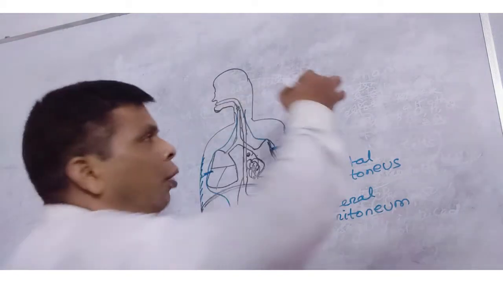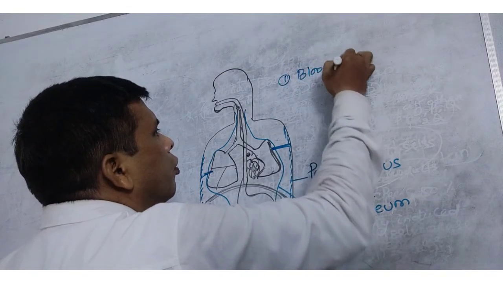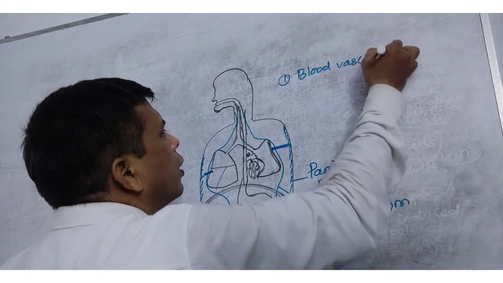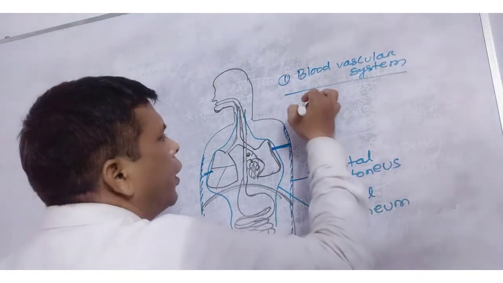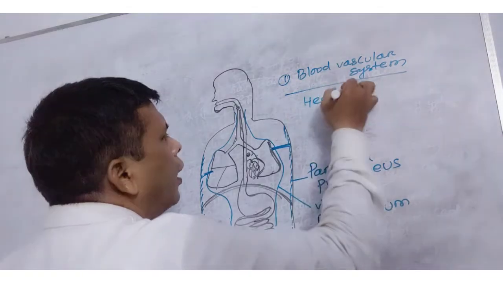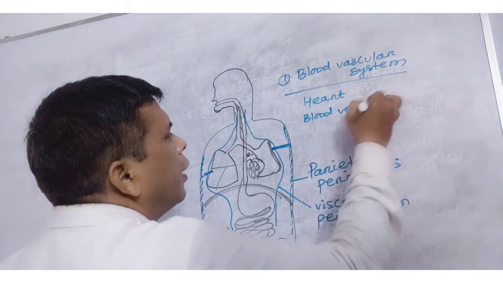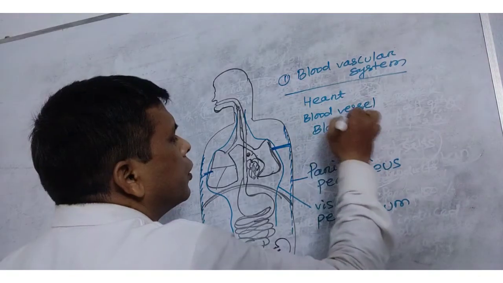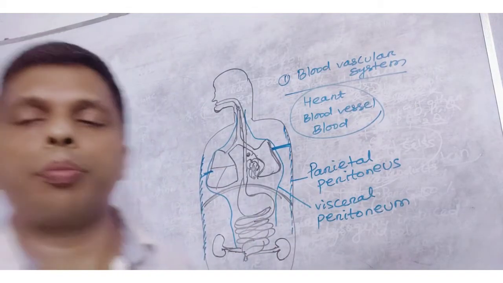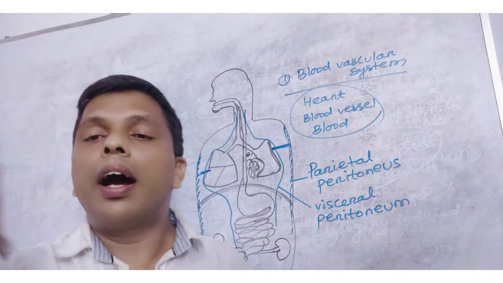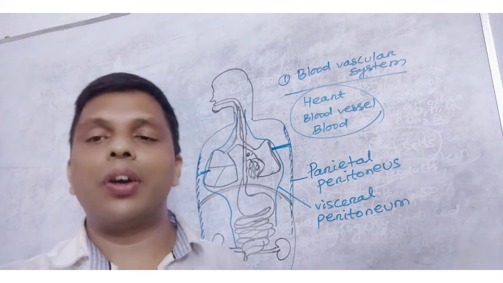So, the blood vascular system first. What does it consist of? The components are heart, blood vessels, then blood. These three components make up the blood vascular system. The human heart is a 4-chambered organ, as all of you know clearly.